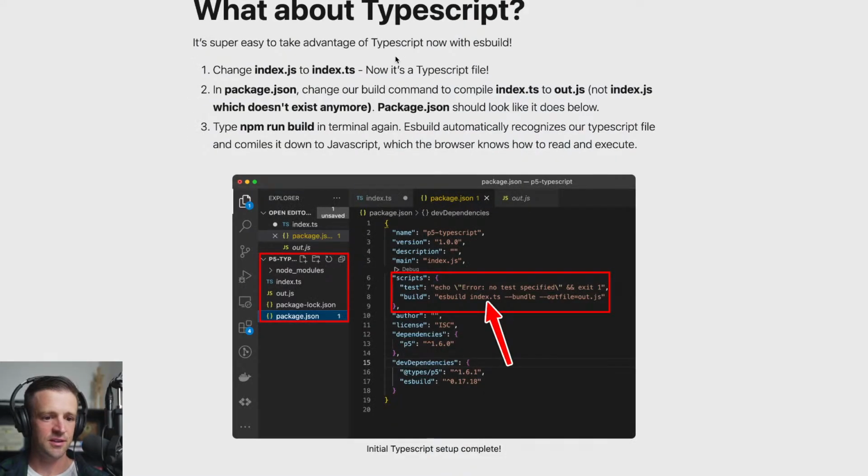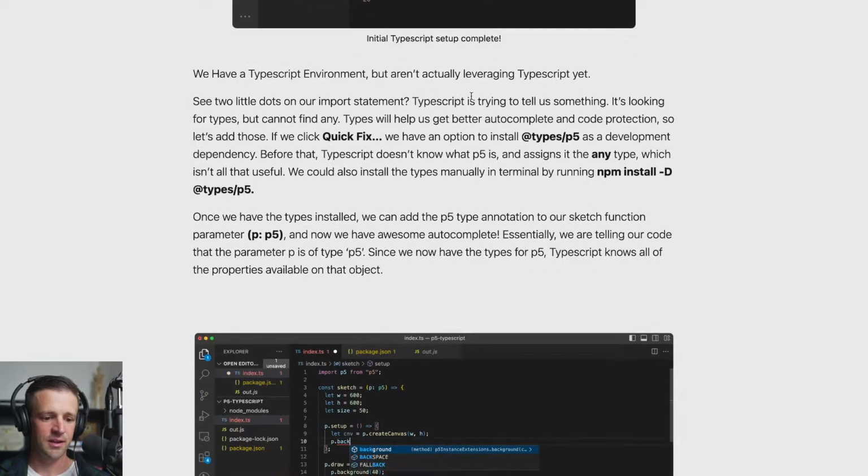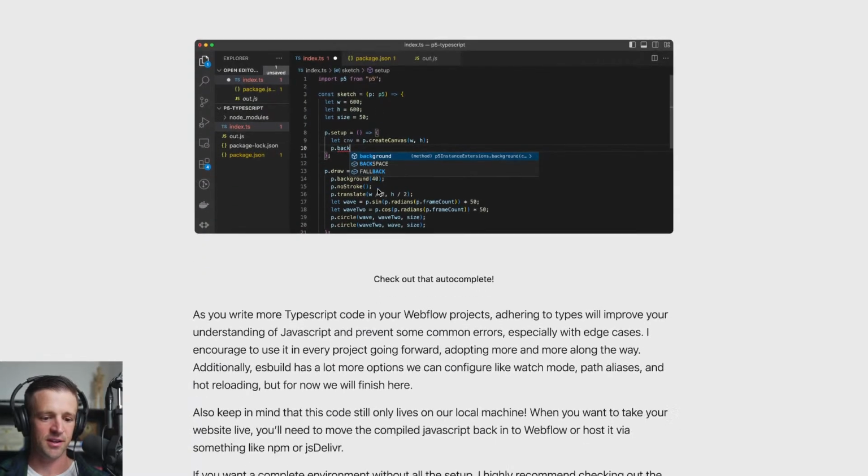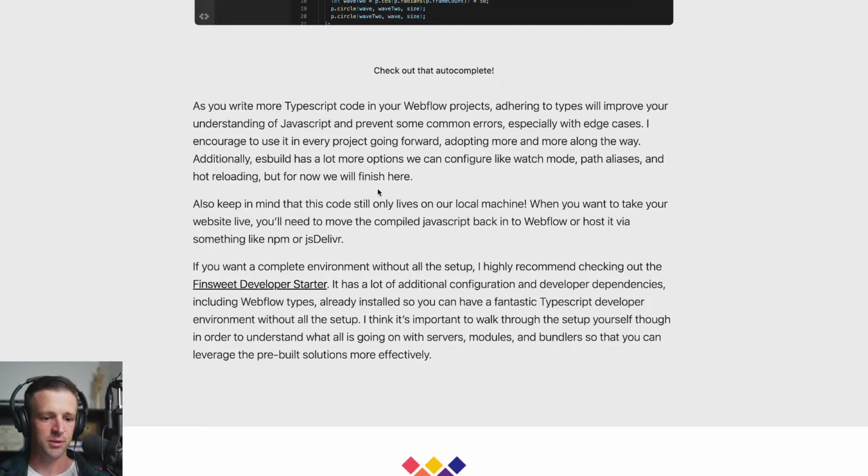Let me check the site here. So we've got TypeScript, and I talked about specifying the actual type as p5 type, and we're getting autocomplete.